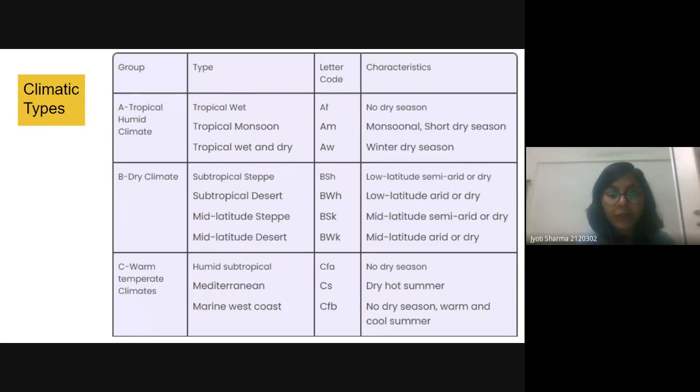So if it is BSH, B means the dry climate, S means steppe or semi-arid, and H means hot arid. So this will create a climate that will be low latitude, semi-arid or dry. If we have BWH, then it will be low latitude, arid or dry.